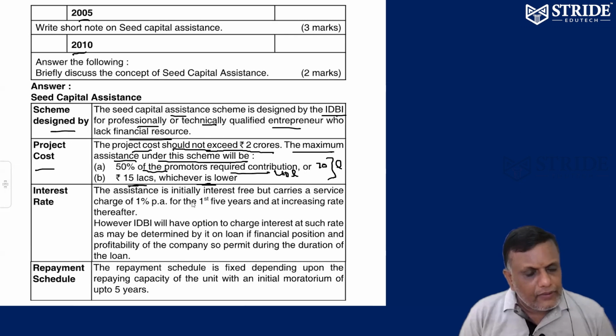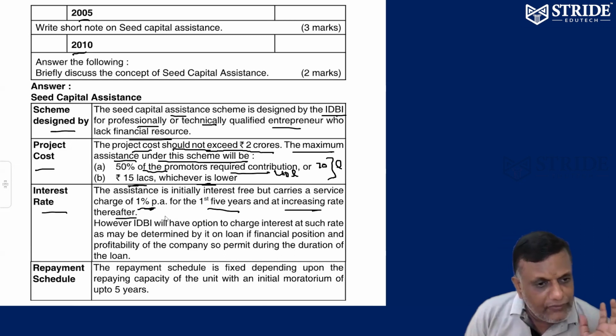Similarly, what about the interest rate? This seed capital assistance carries an interest rate of 1% per annum for the first 5 years, and an increasing rate thereafter. Not 13%, not 12%, and not per month: 1% per annum. Suppose they provide 15 lakhs at 1%, which is 15,000. For one year you have to pay interest of only 15,000, for the first 5 years.